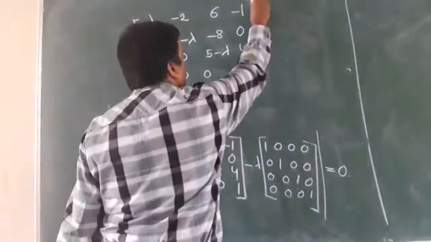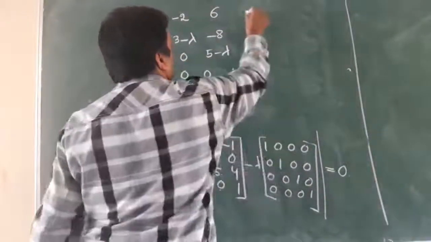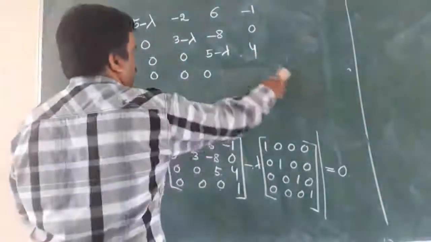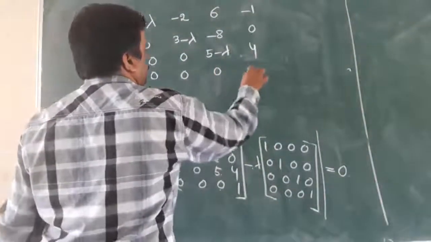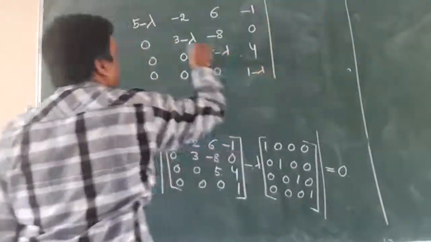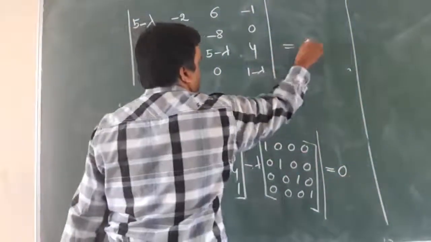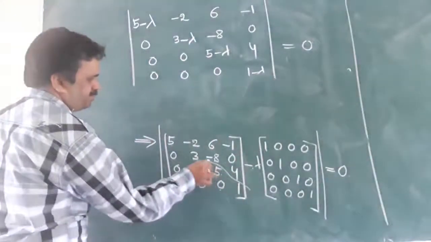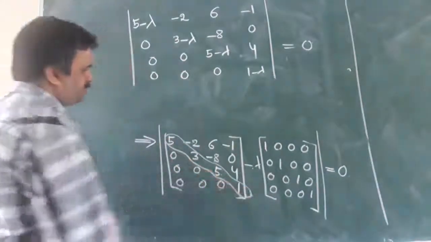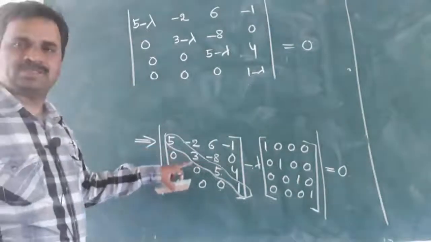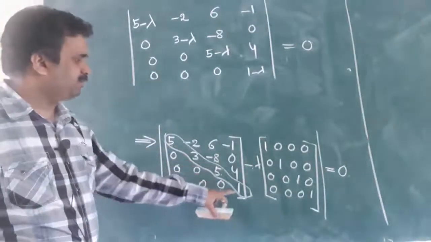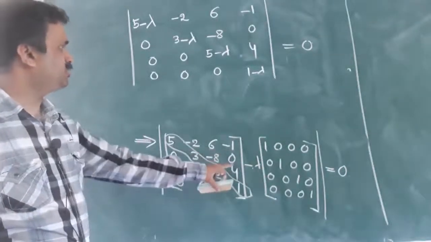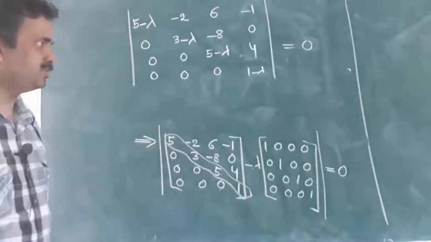The determinant is equal to 0. This lambda will affect only the diagonal elements: 5 minus lambda, 3 minus lambda, 5 minus lambda, 1 minus lambda. The remaining elements are the same: minus 2, 6, minus 1, minus 8, 0, and the zeros. That's all.